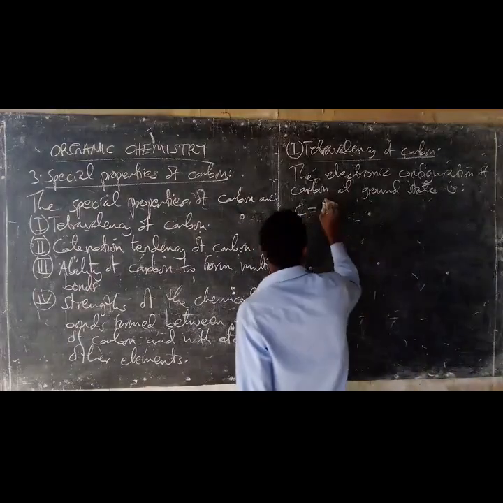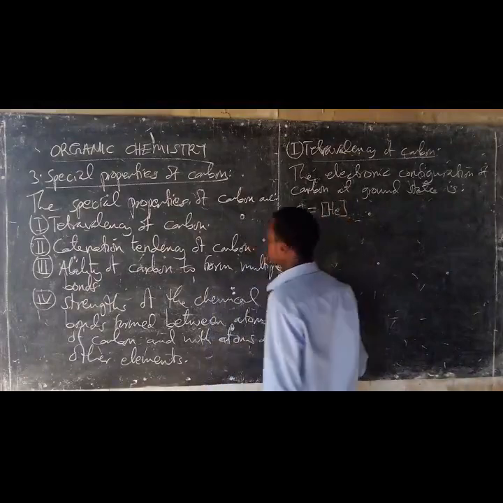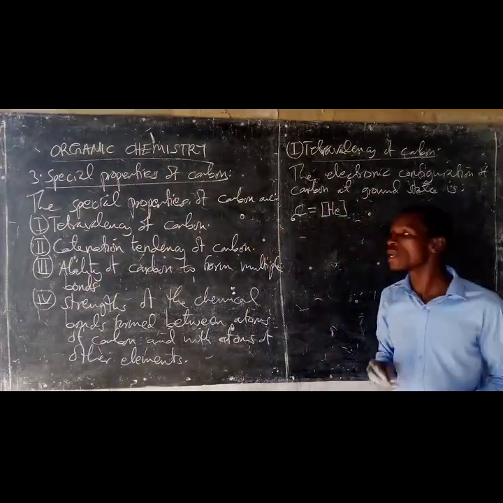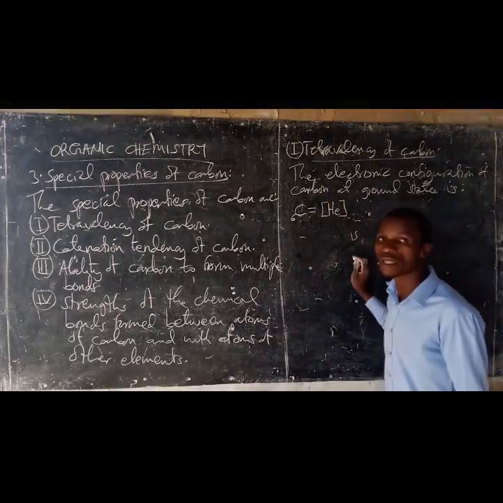So the electronic configuration of carbon is helium. By writing helium, we have filled 2 electrons. 2 electrons have been filled in one s orbital.